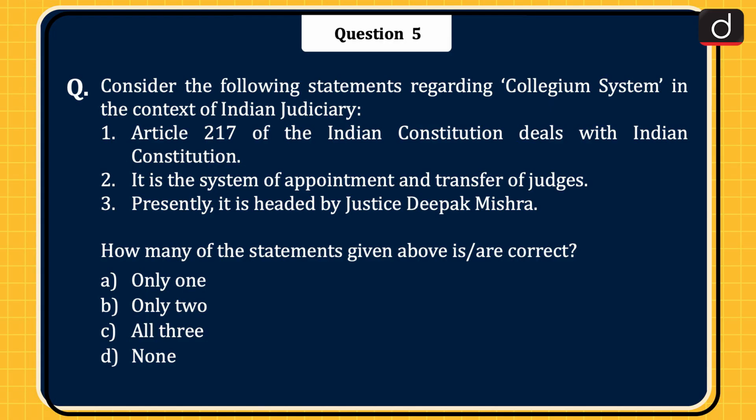Next question is, consider the following statements regarding Collegium system in the context of Indian judiciary. 1. Article 217 of the Indian Constitution deals with Indian Constitution. 2. It is the system of appointment and transfer of judges. 3. Presently, it is headed by Justice Deepak Mishra. How many of the statements given above is or are correct? Only 1, only 2, all 3, or none? The correct answer is option A, only 1.